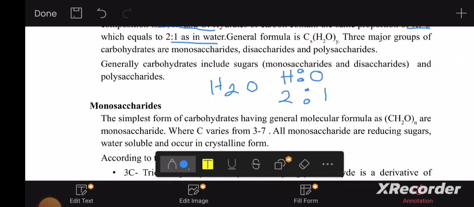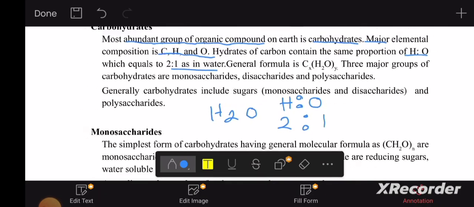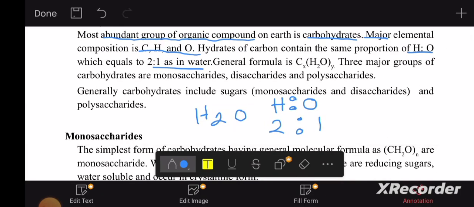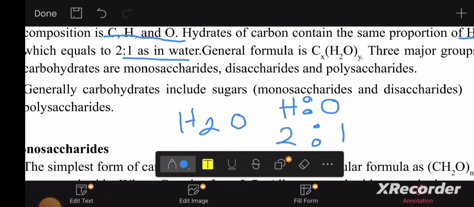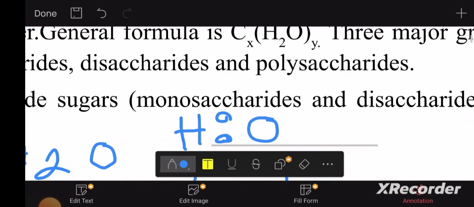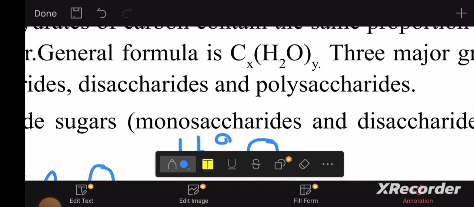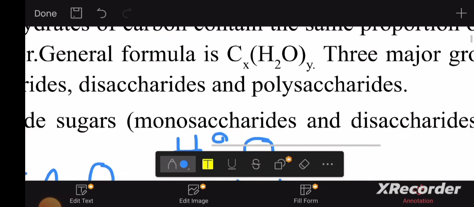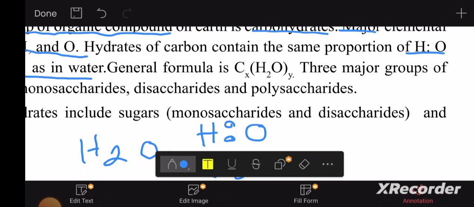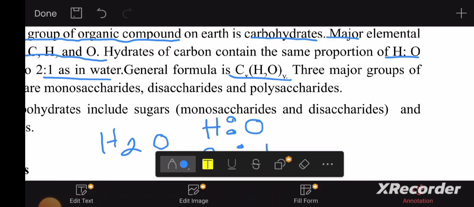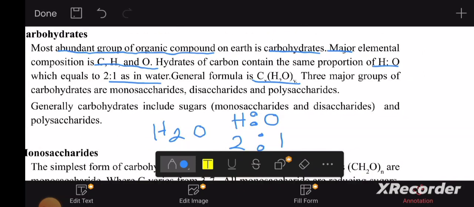And if you look at the general formula of carbohydrates, it's going to be Cx(H2O)y. Can you see here, I have H2 times y and O times y. That means the ratio between hydrogen and oxygen is going to be 2:1 because it's in brackets and being multiplied by y. Hope it's clear. So the general formula is Cx(H2O)y. Very important.